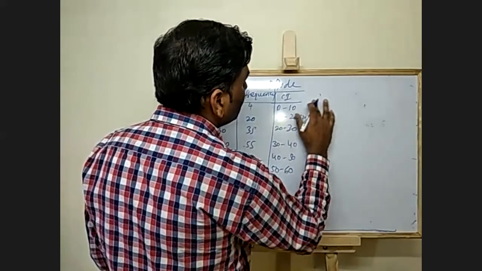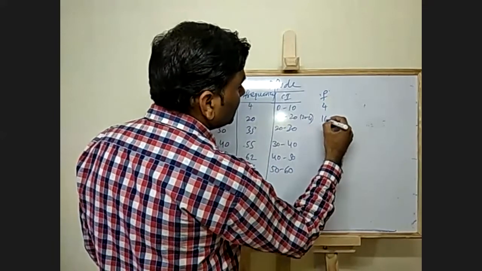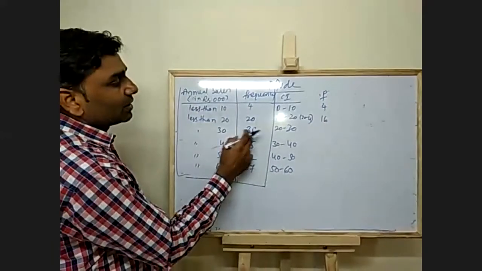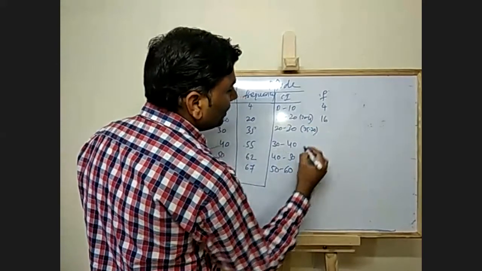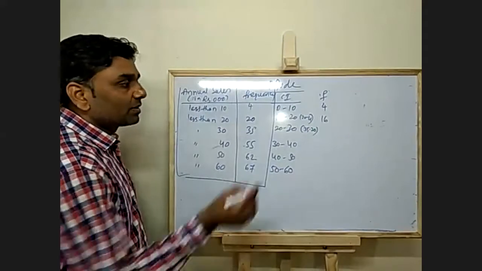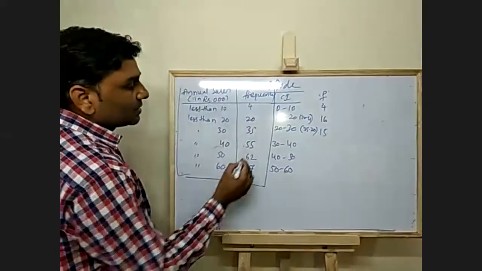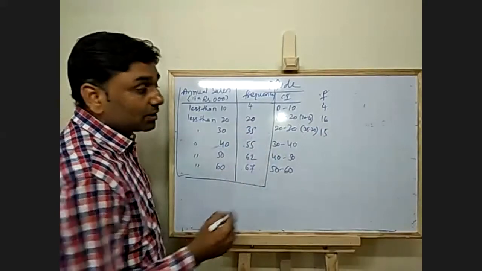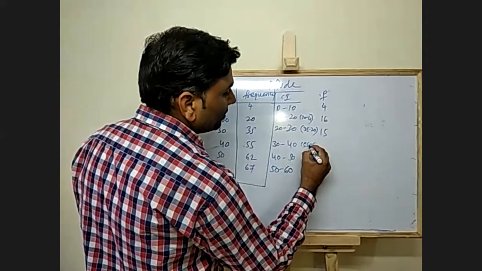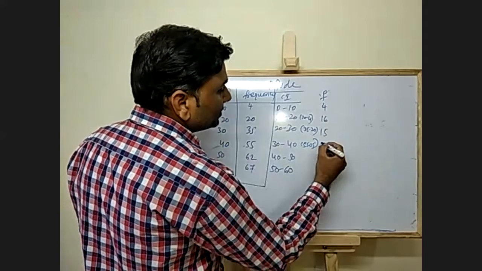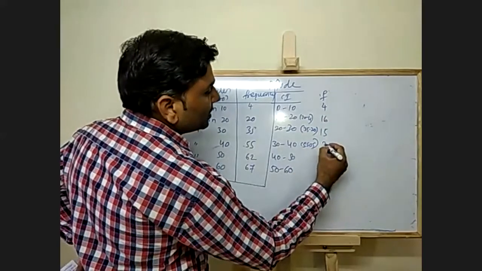So what is the frequency here? 20 minus 4 is 16. Next, 35 minus 20. How much is it? 15. Next, 55 minus 35. How much is it? 55 minus 35 is 20.